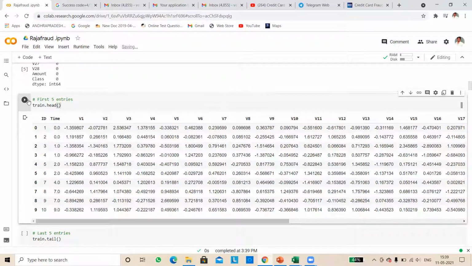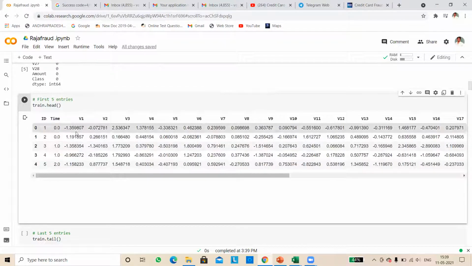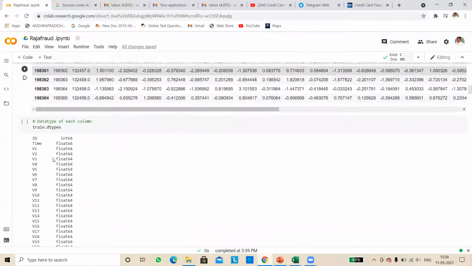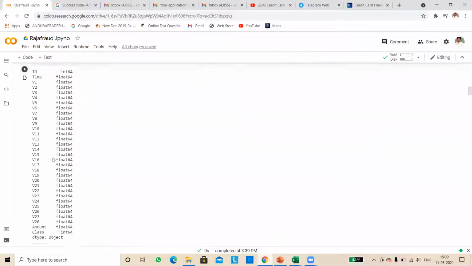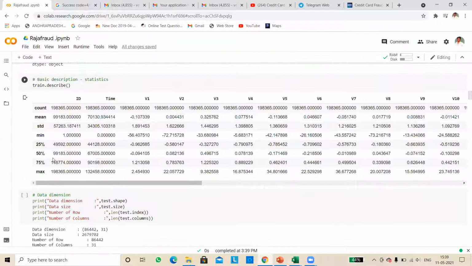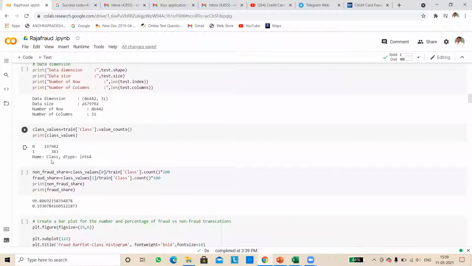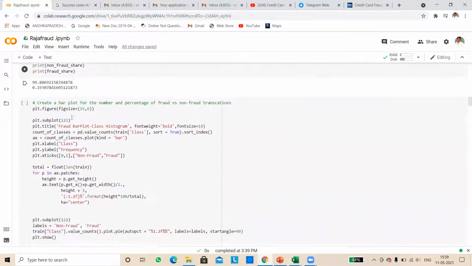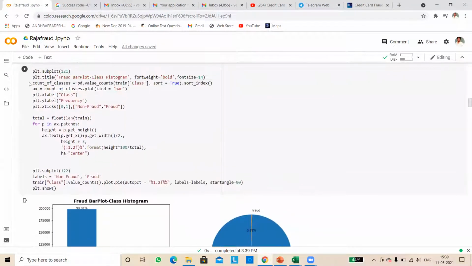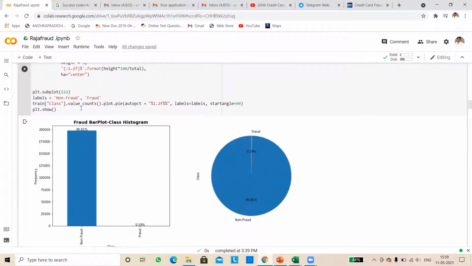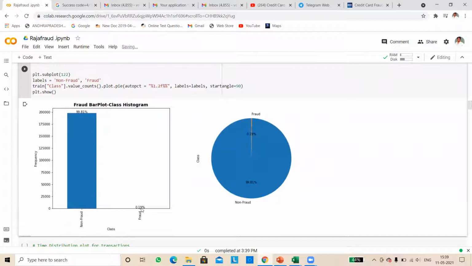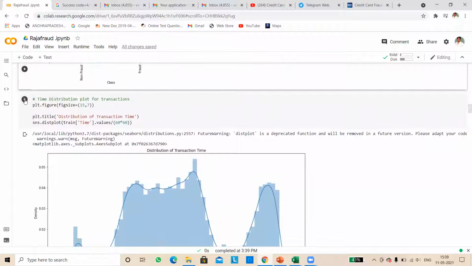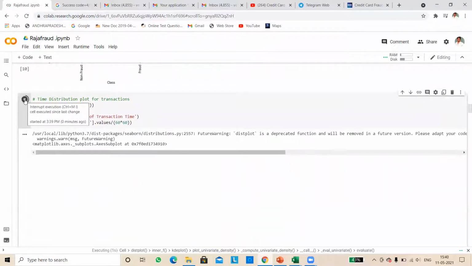Normally it will run as the five-row head, and tail gives the last rows. Then we give the data types, and set the data dimensions, the number of rows and columns, and how much data we have stored. In the plot, we use a bar graph and a pie chart. Fraud is 0.9 percent and non-fraud is 99 percent. Like that, we have to do everything in sequence.